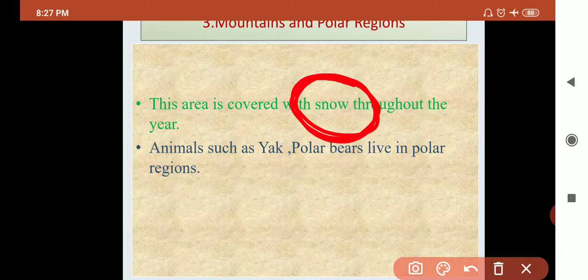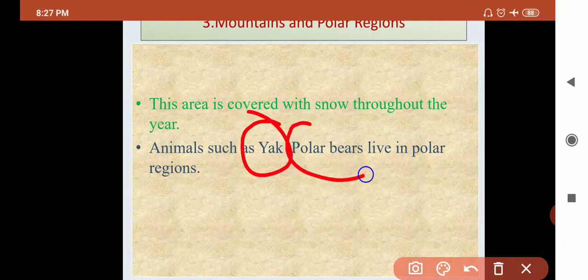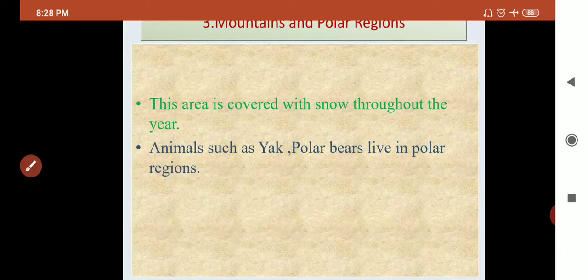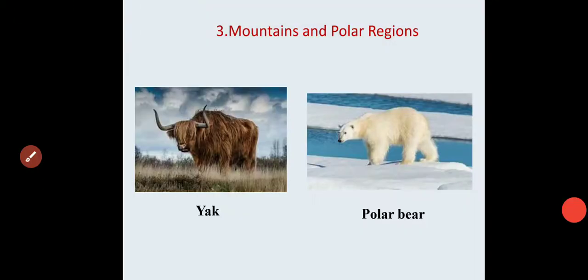It is there throughout the year, so it is too cold and the wind is also high. The wind is very cold, and it is a very cold, snowy area. So which animals survive? Animals like yak, polar bears, etc. survive in the mountains and polar region.